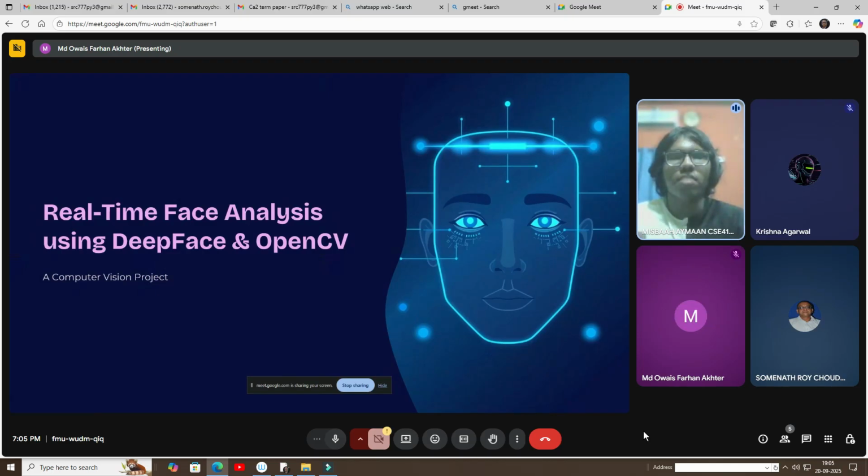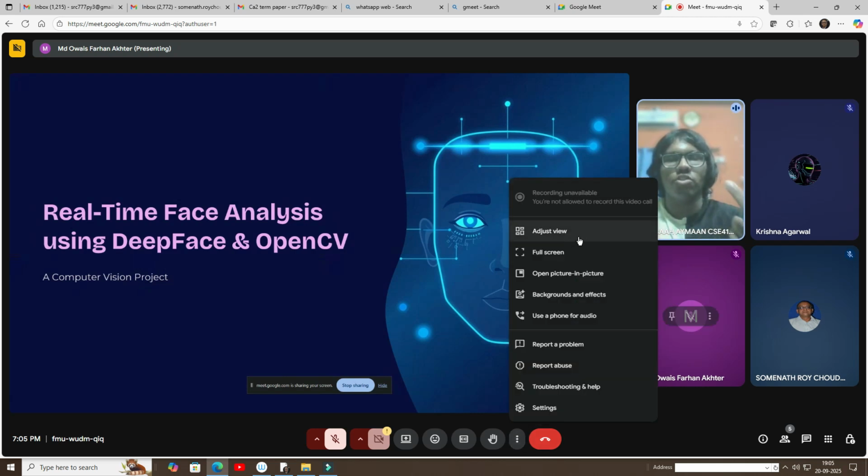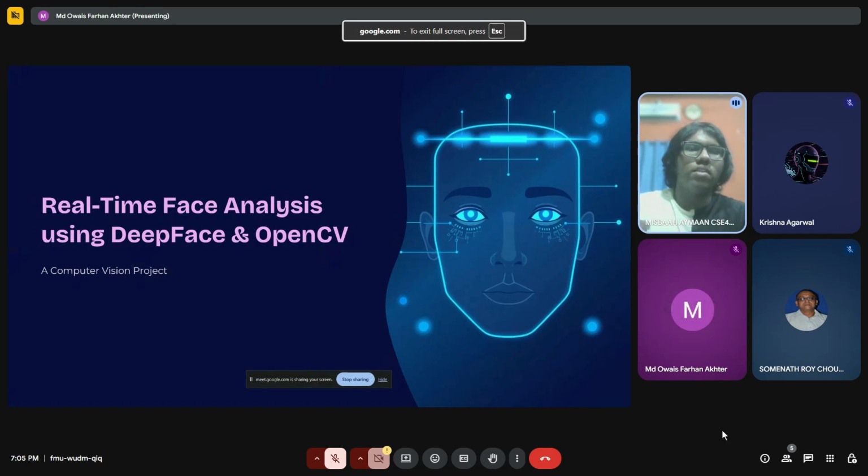Working with computer vision and DeepFace. Initially, we wrote the code so that we upload an image, and from that image the code tells us the gender of the person, the age of the person, and the emotion of the person. That was the initial stage, and right now we are also working on the webcam version, where we can open a webcam and it will detect our face and tell us our age and the emotion we are showing right now. Farhan, can you show the code of the image one?